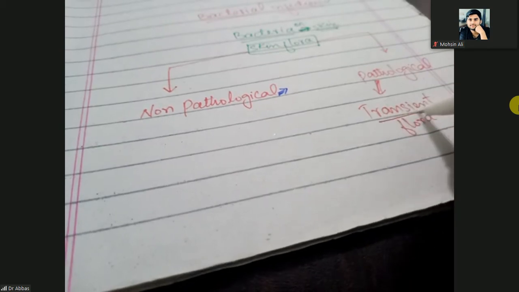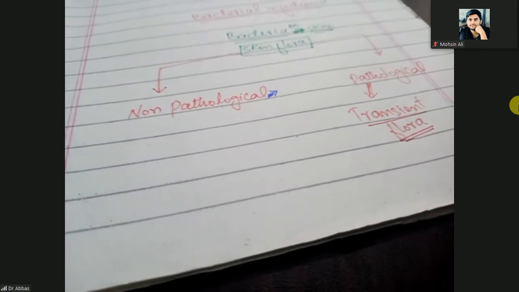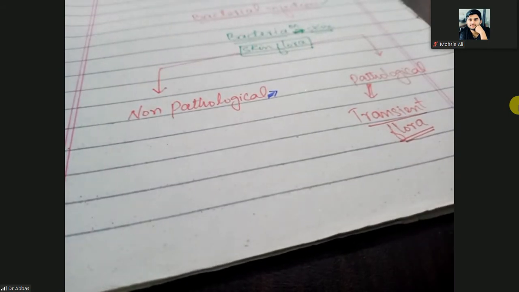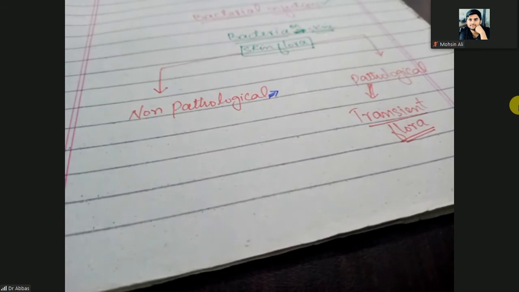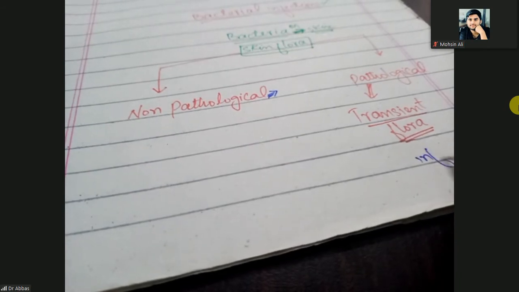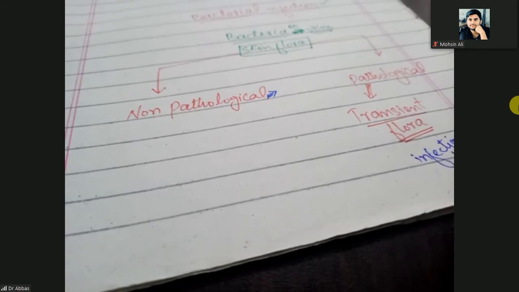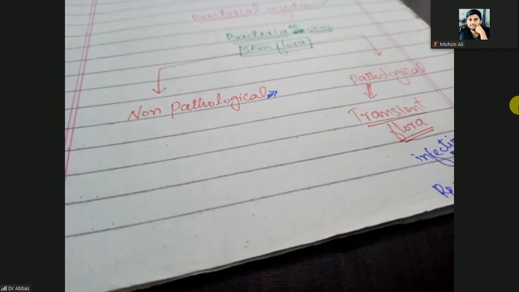Transient flora means they come for a short period of time, and when they come, they cause infection. They cause infections, and you treat it by giving antibiotics.